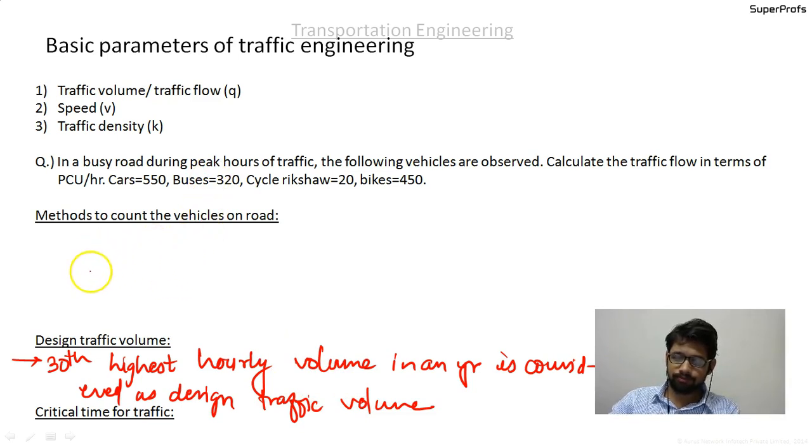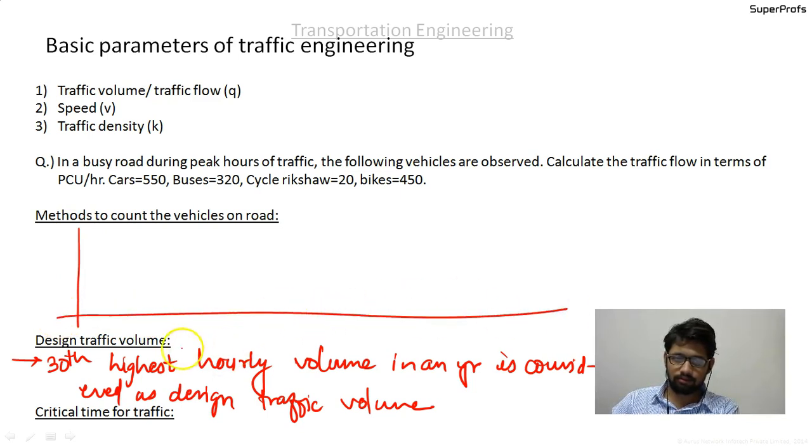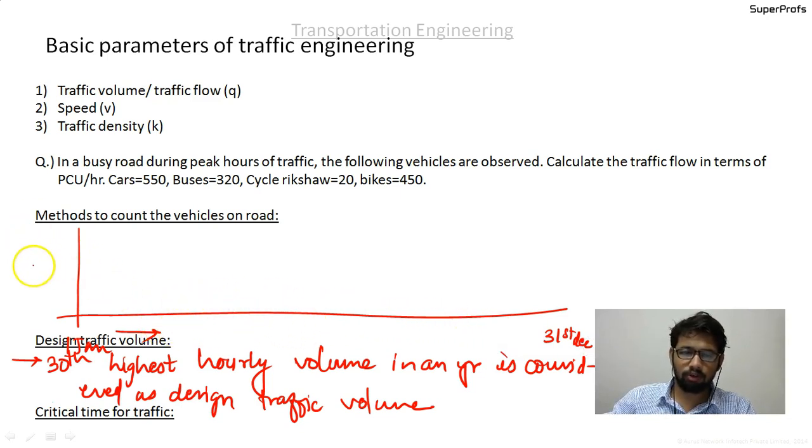So what you do is, on the x-axis, these are the hours right from the 1st of January to the 31st of December of the year. For a complete year these are the hours, and for each hour, on the y-axis, the traffic volume is measured.